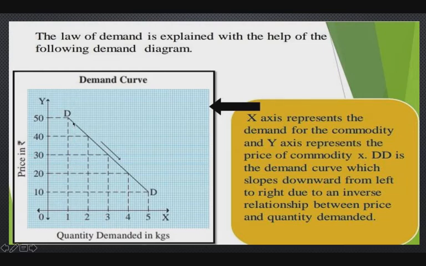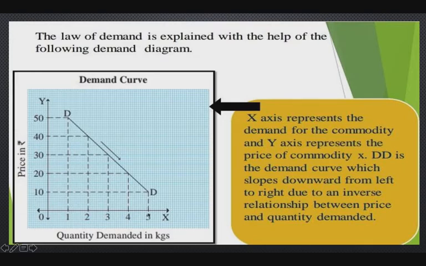This downward demand curve shows that there is an inverse relationship between price of the commodity and quantity demanded for that commodity. When the price is rupees 50 per kg, then 1 kg quantity is demanded. And when the price goes downward from 50 to 10 per kg, then the demand curve shows 5 kg quantity, which is more than the previous quantity.